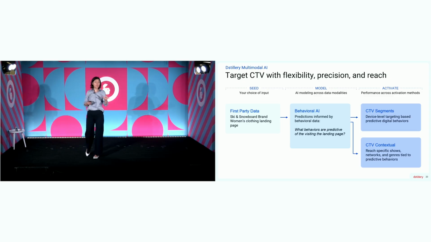that brand. So I think this is a level of performance that people aren't used to thinking of or expecting from CTV. And it's pretty unique to be able to take this behaviorally driven view and then apply it not just to user segments, but also to individual shows and genres and networks through the CTV contextual activation.